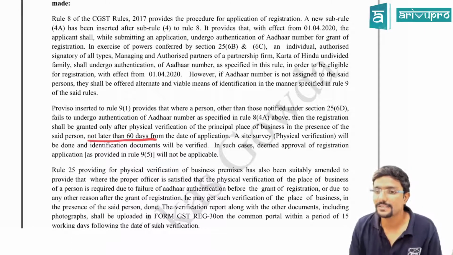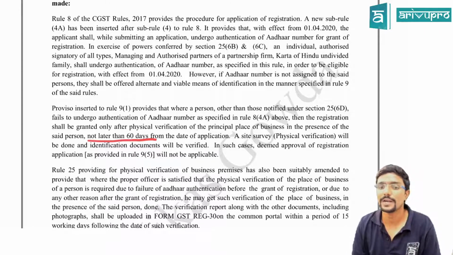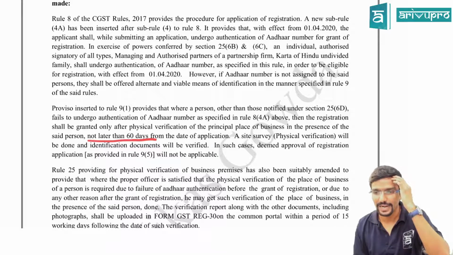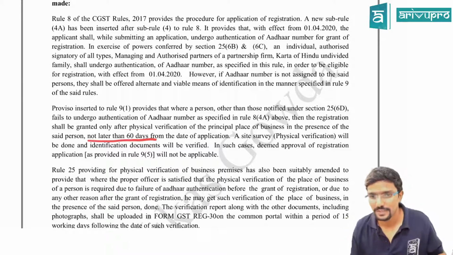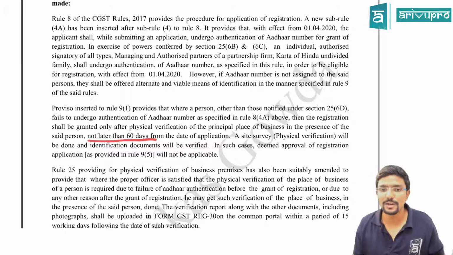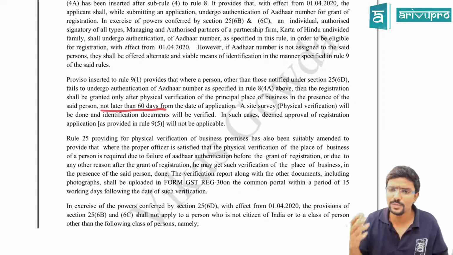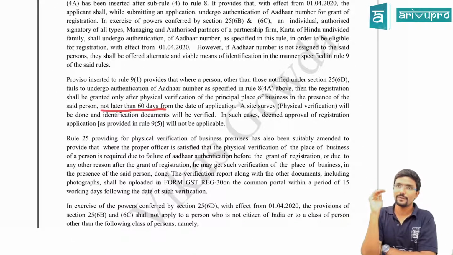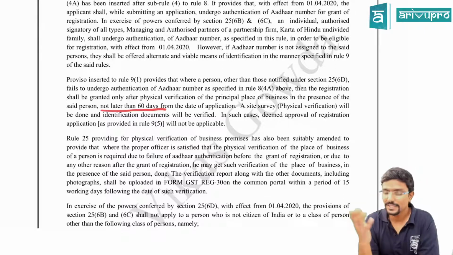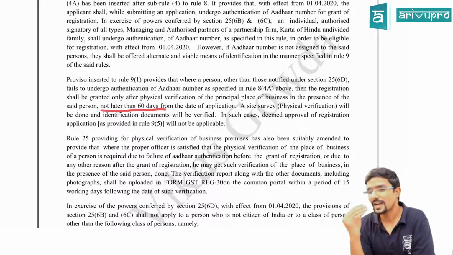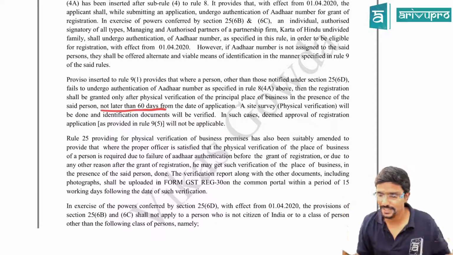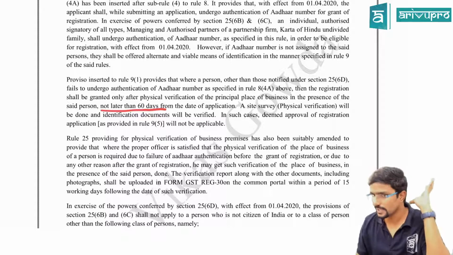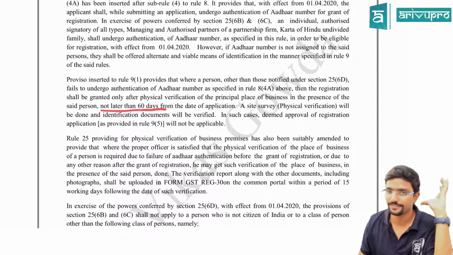A site survey, that is physical verification, will be done and identification documents will be verified. Identification documents means all the proof, PAN, whatever documents I have. In such cases, deemed approval of registration application as provided in Rule 5 will not be applicable. There are some deemed approval provisions. For example, if I have taken registration in one state, then it is assumed that I have registered under CGST also, all those things are there. So those provisions are not applicable in this case if I don't have Aadhaar.